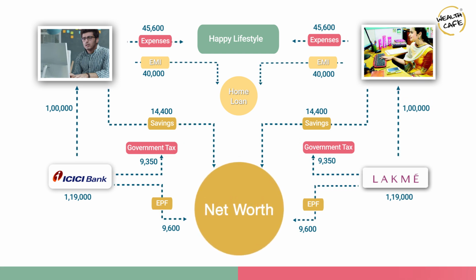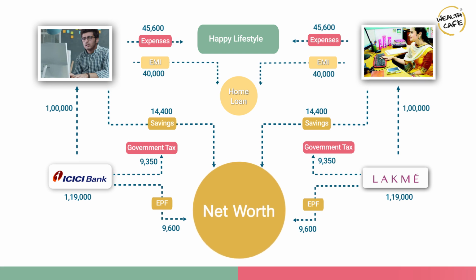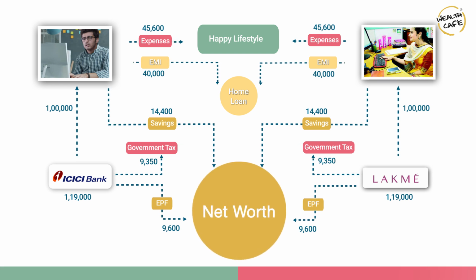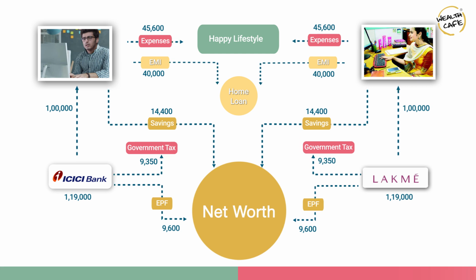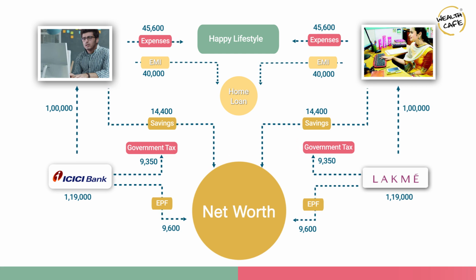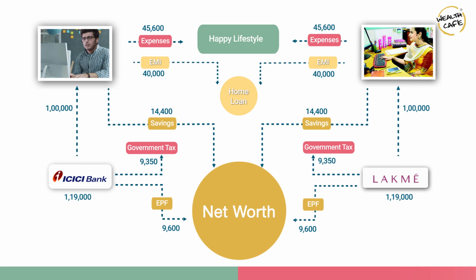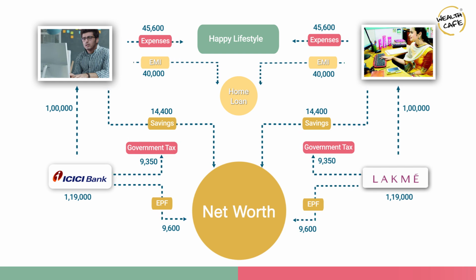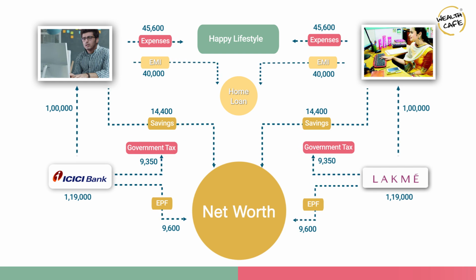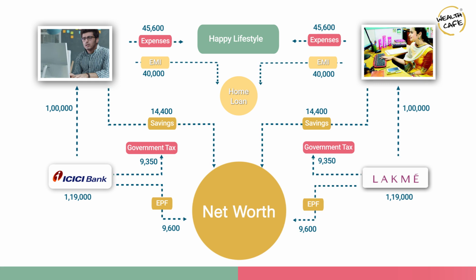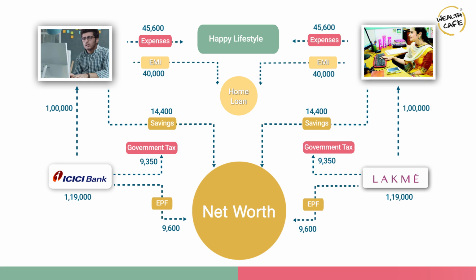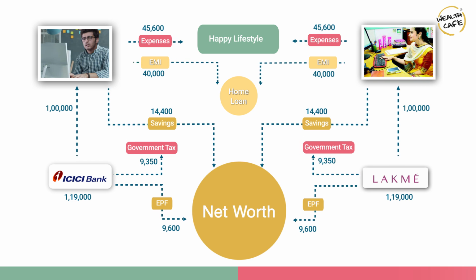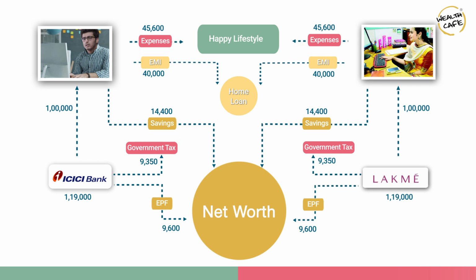But again, this is contributing towards an increase in net worth by growing your personal asset, which is not going to contribute towards increasing your net worth in the future in the form of giving you earnings, whereas your other assets like an EPF account is going to contribute to increasing your net worth because of the interest earnings that you have from that asset on a year-on-year basis. The contribution that you will have from your home is the increase in the value of home over a long period of time.